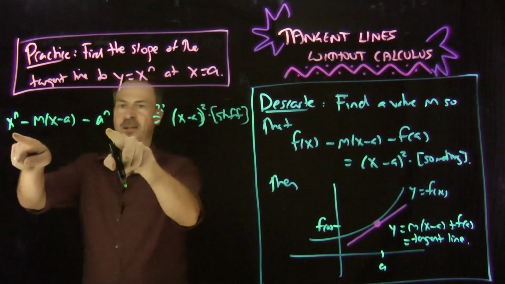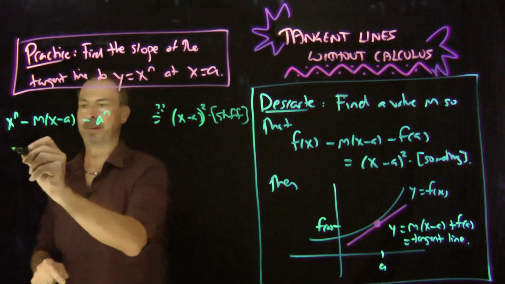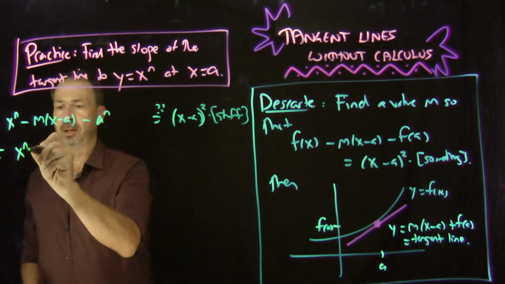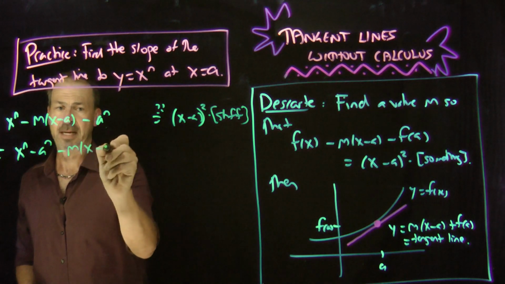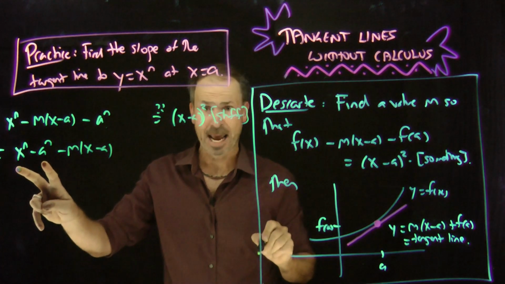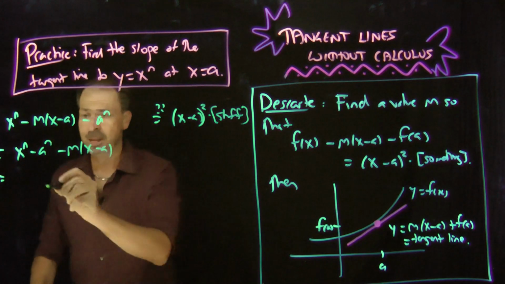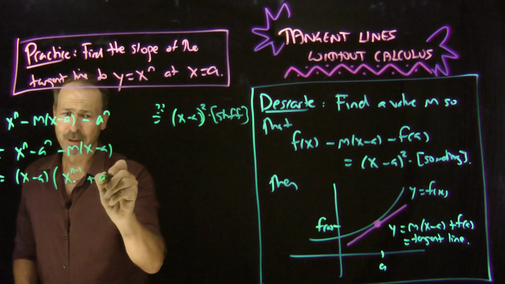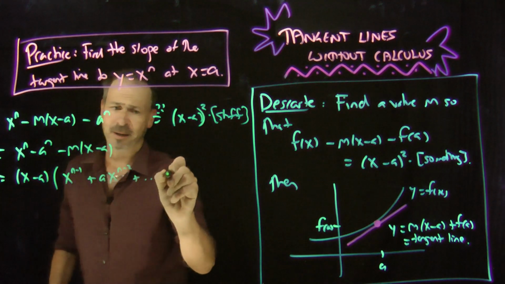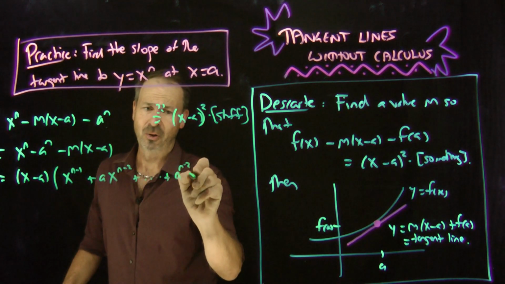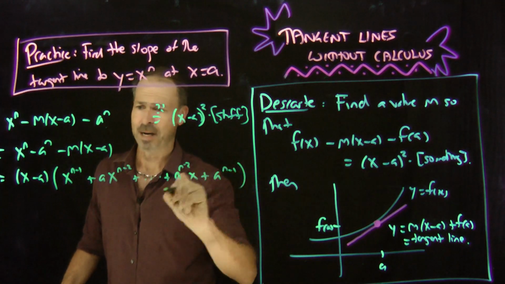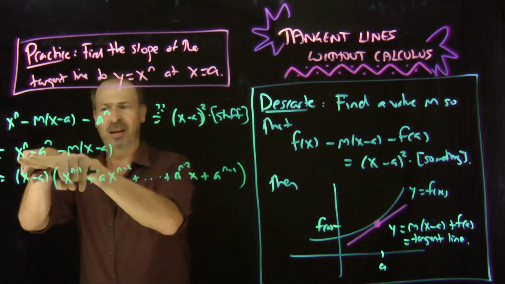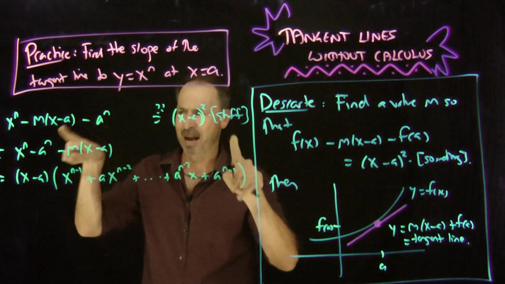All right, let's play with it. It equals x to the n minus a to the n, minus m times x minus a. That's a very standard polynomial thing to play with in class, because it has a factor of x minus a. And I bet if you do polynomial division, you will see this is x minus a times x to the n minus 1 plus a x to the n minus 2 plus all the way to a to the n minus 2 times x plus a to the n minus 1. If you expand it out, lots of stuff collapses, and in the end you're left with an x to the n and a negative a to the n. All right, double check that.